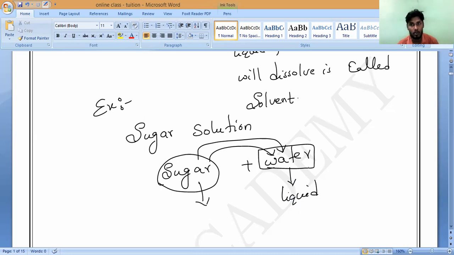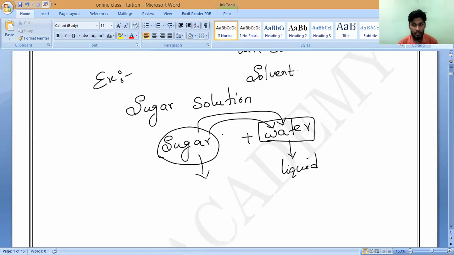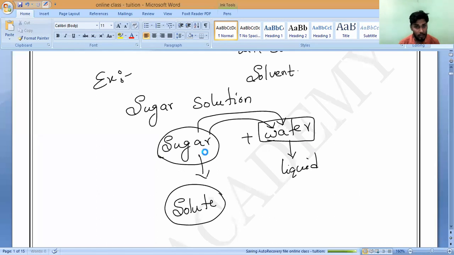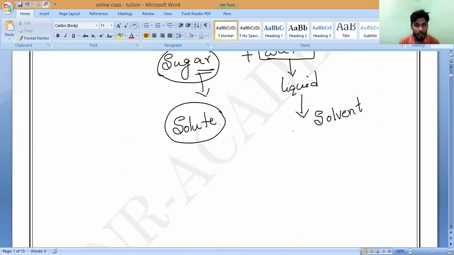Darun, you also be active. I want responses because my class should be like that. So sugar is called solute, which is going to dissolve in liquid. The liquid where the sugar is dissolved is water, and that we call the solvent. You understand? Solvent. Solute plus solvent, mixed together, we call a solution.